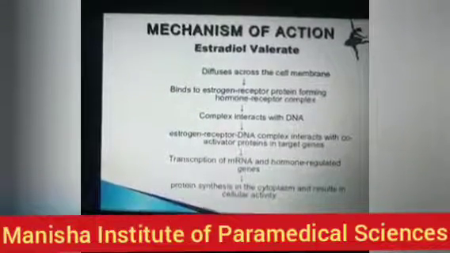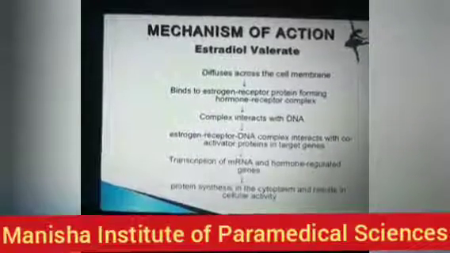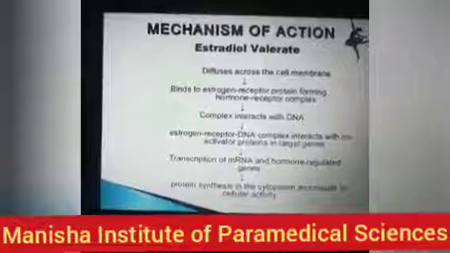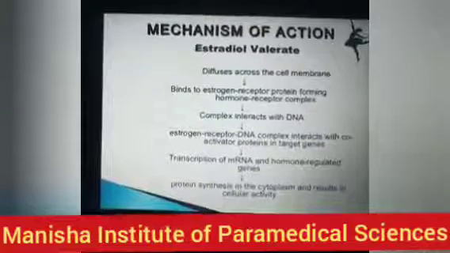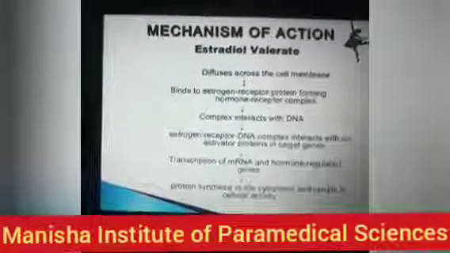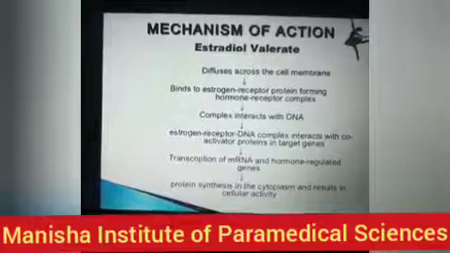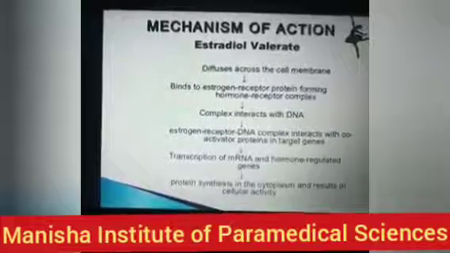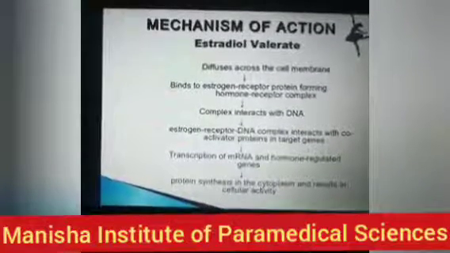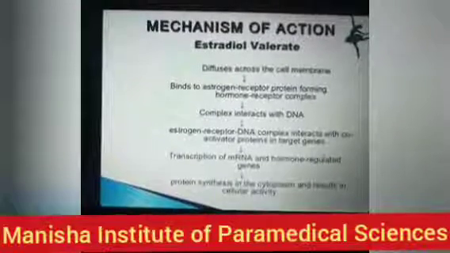Because there is a transcription of mRNA and hormone regulated genes. Why is there a transcription of mRNA? Because the estrogen receptor DNA complex interacts with the co-activator proteins in the target genes.